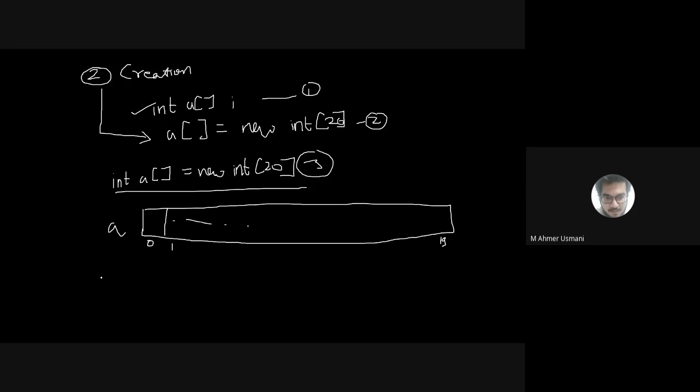Next, after creation, the third point is we have to initialize, meaning we have to put values into an array. How to initialize an array? Suppose I want to put 10 at this place, 20 in the next value, and 30 in the one after that. How to do that? Can someone have any wild guess how to initialize the values?